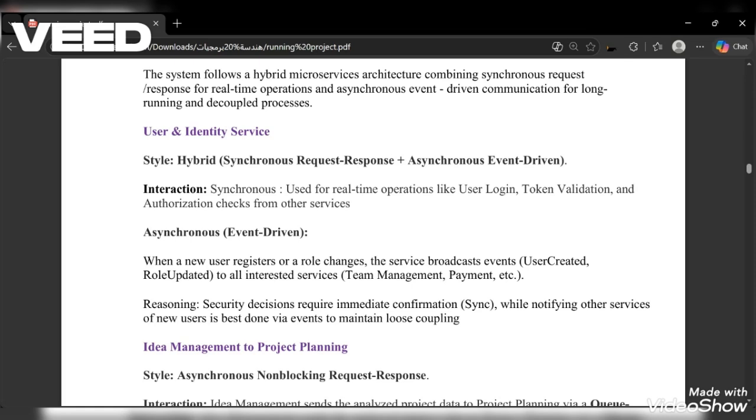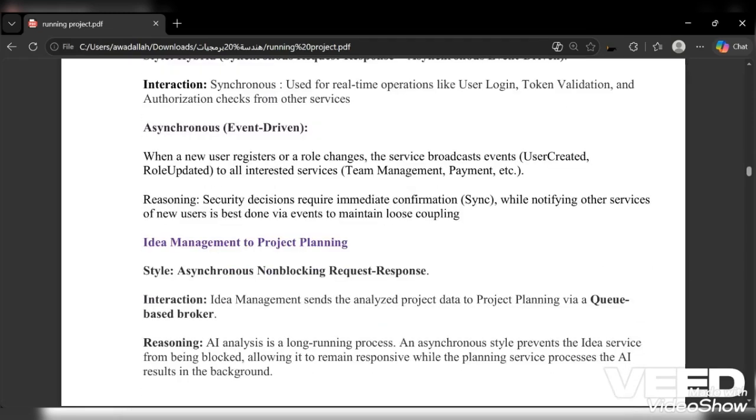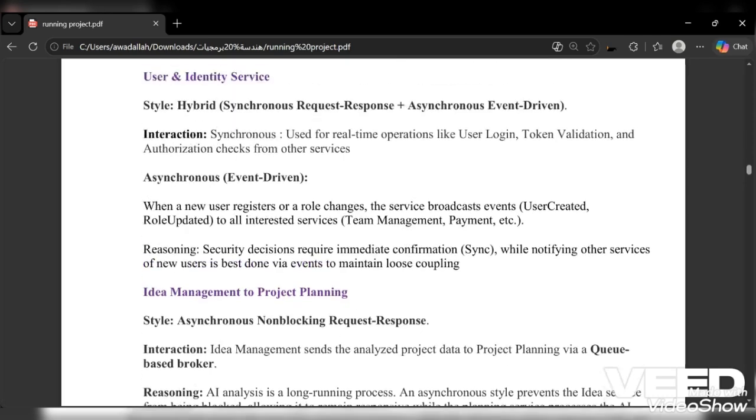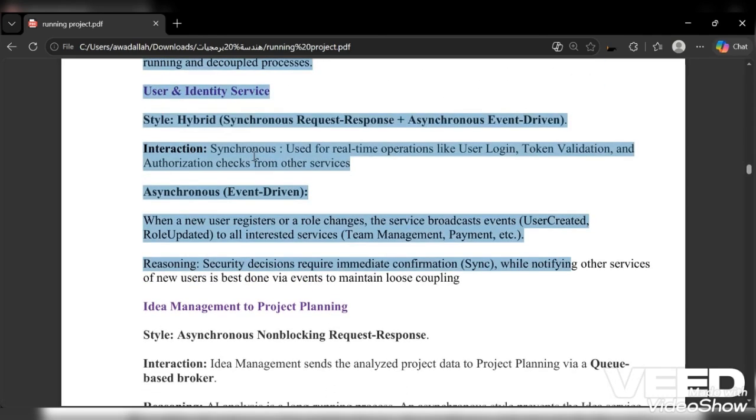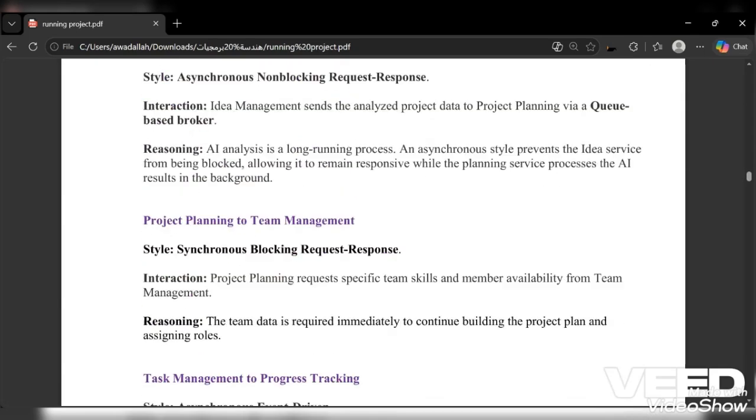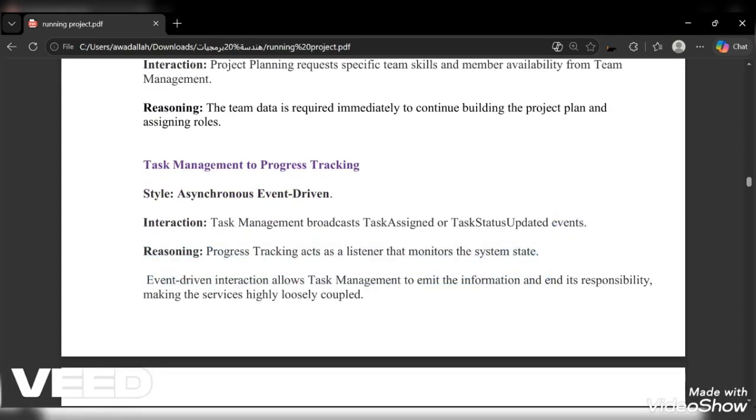The second technology, after REST HTTP, is asynchronous event-driven communication. I use this when a service publishes an event saying something happened. For example, in user and identity, I have asynchronous event-driven communication. And in task management, to communicate with progress tracking, I use event-driven too.